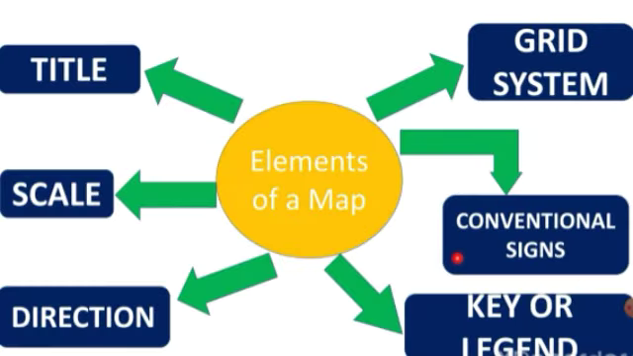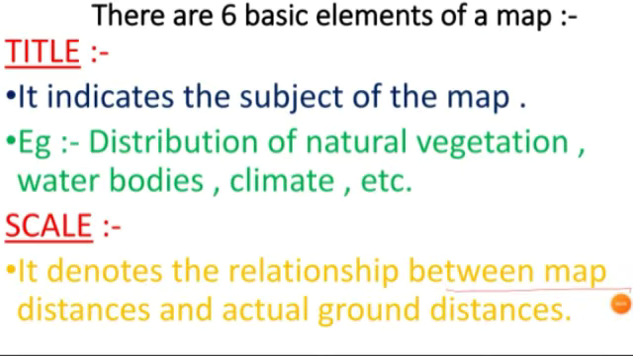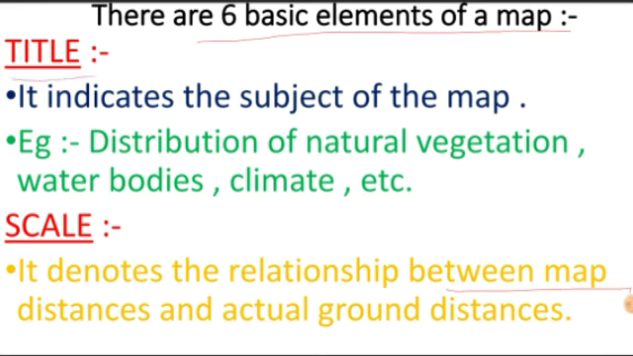Now elements of a map. There are 6 basic elements of a map. First is title, scale, direction, grid system, conventional signs and symbols, and key and legend, which are one and the same. First is title. Now what does title indicate? It indicates the subject of the map.